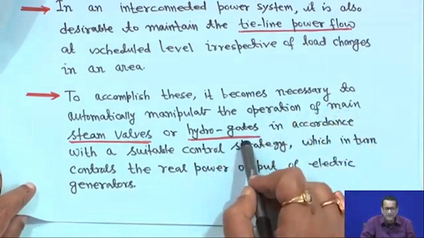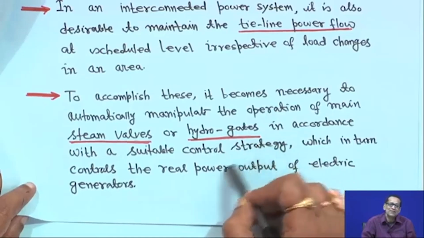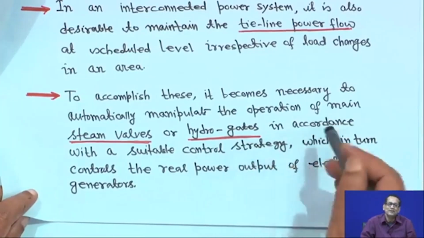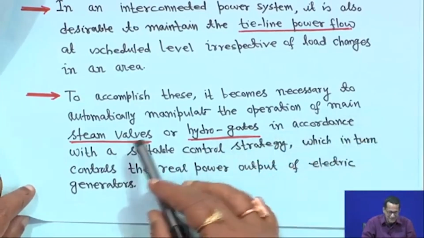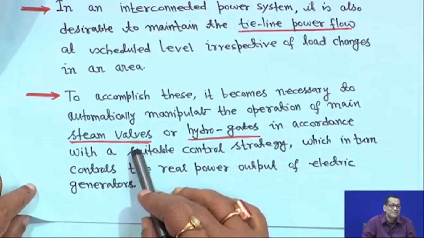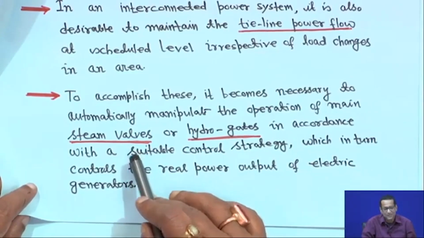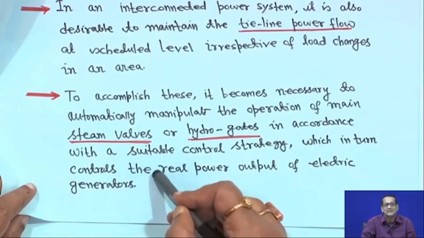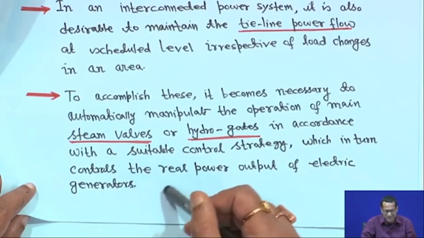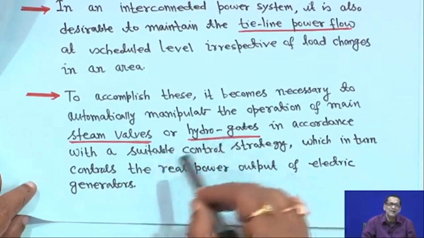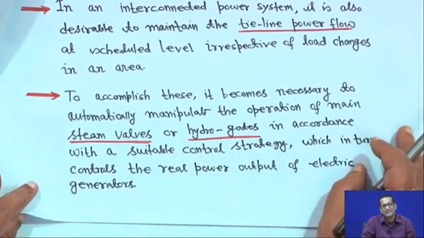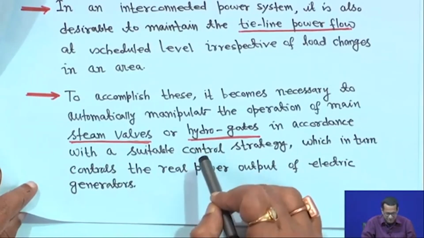But in the case of hydro, it picks up generation much faster. Suppose a 10 megawatt load has increased, and it can suddenly meet the demand very quickly, whereas a steam valve cannot, because of the generation rate constant or limit. If you want a thermal power plant or steam turbine, like a non-reheat or reheat type turbine, to generate 100 megawatt in a few seconds, it is not possible. It has some limit, or some constant.